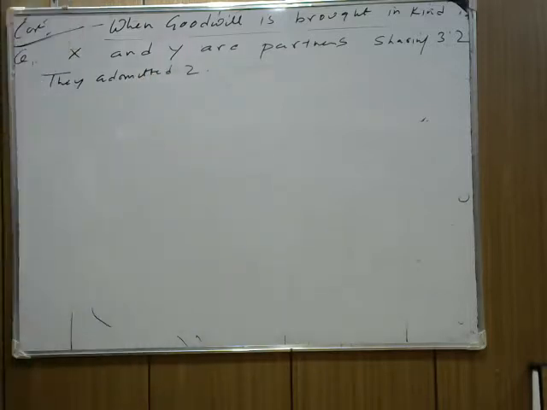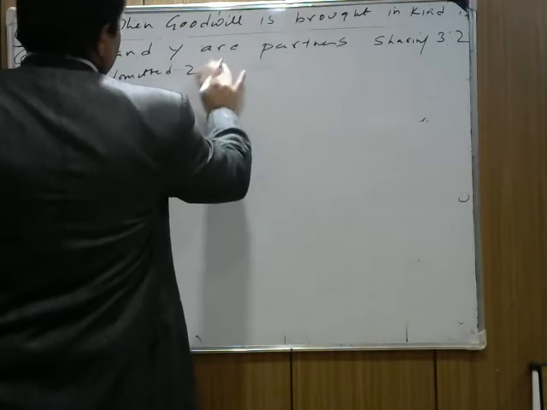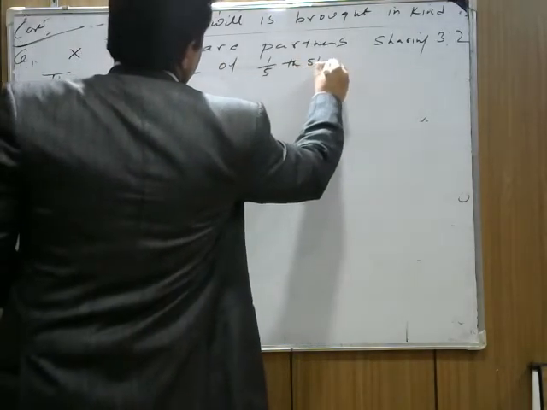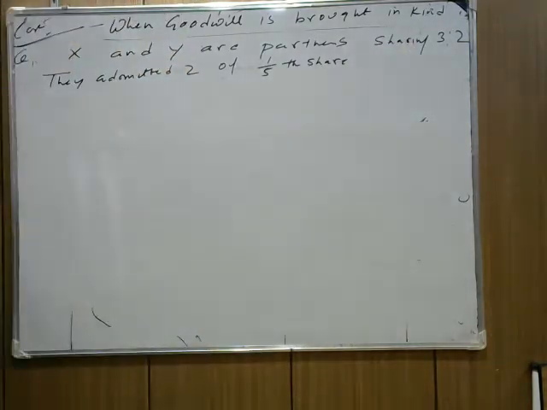Now, for a 1/5 share. The old ratio is 3:2, and Z is admitted for a 1/5 share.